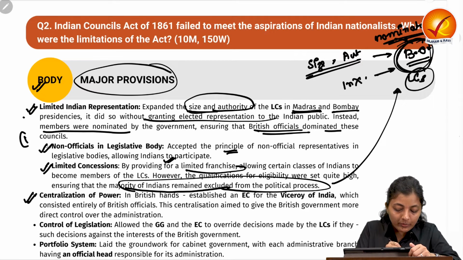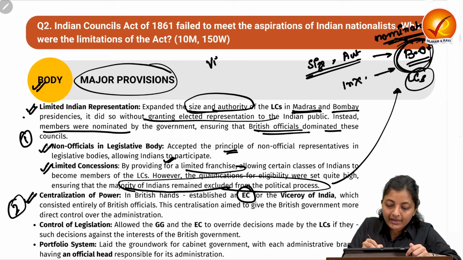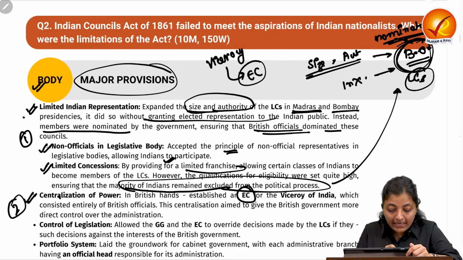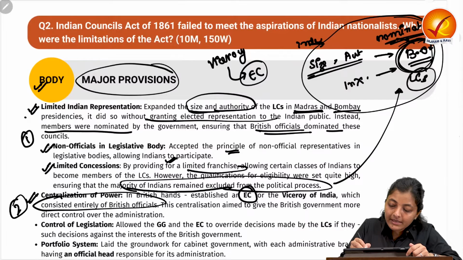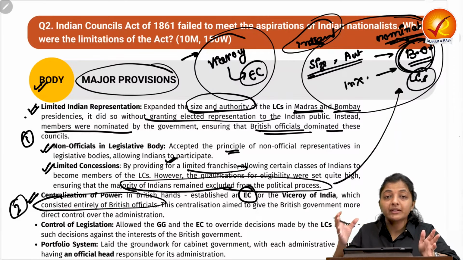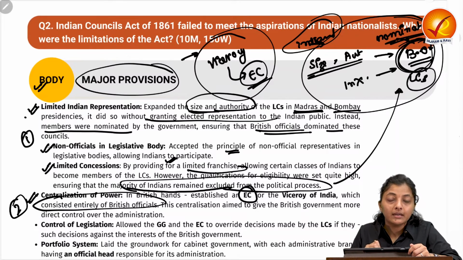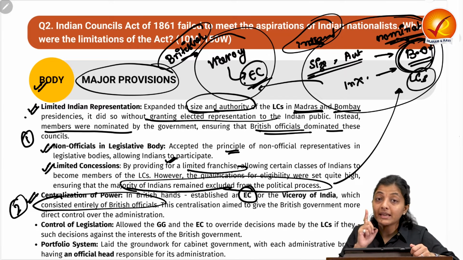Next, the major provision is about the centralization of power. The power is consolidated in the British hand. They have established the Viceroy and its council, the Executive Council, which entirely consisted of British officials. They have accepted some Indians in the legislative councils, but in the Executive Council, whosoever is taking the final decisions, whosoever is implementing the laws, etc., it is Britishers only. Not even a single Indian was there in the Executive Council of the Viceroy in 1861.